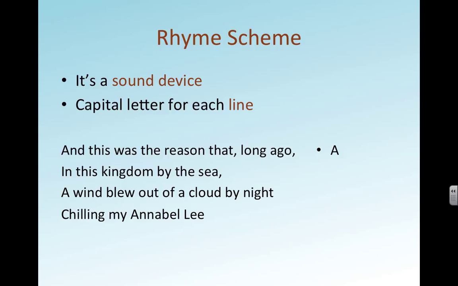And we look at the second line to see if it rhymes with the first. Ago and sea. Those don't rhyme, so we have to go to the next letter, B. Now we look at the third line, night. Does night rhyme with ago? No, so it's not a capital A. Does it rhyme with sea? No, so it's not a capital B. Next letter is C. Now we look at the fourth line, Lee. Doesn't rhyme with ago, but it does rhyme with sea. Aha, we're going to put a capital B. The rhyme scheme in this stanza is ABCB.